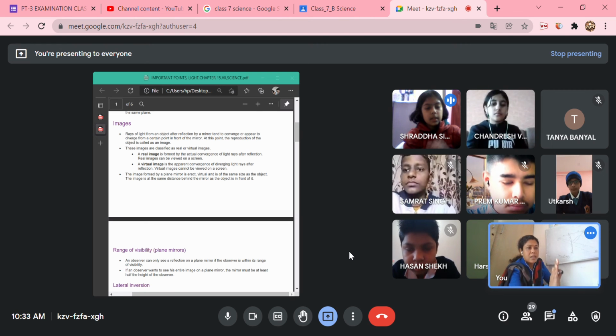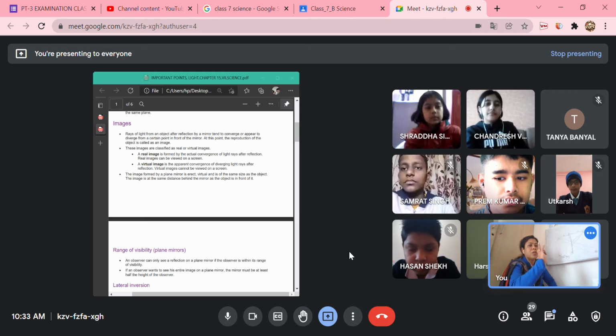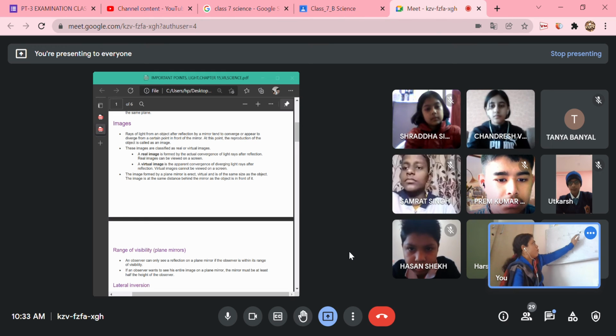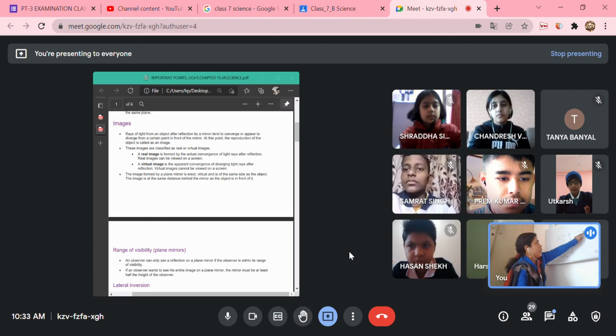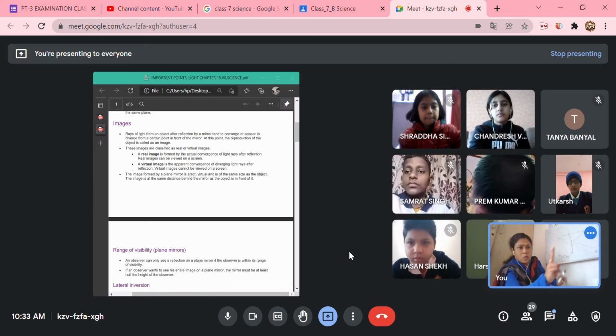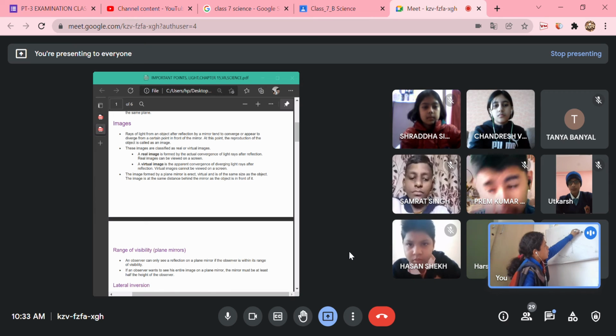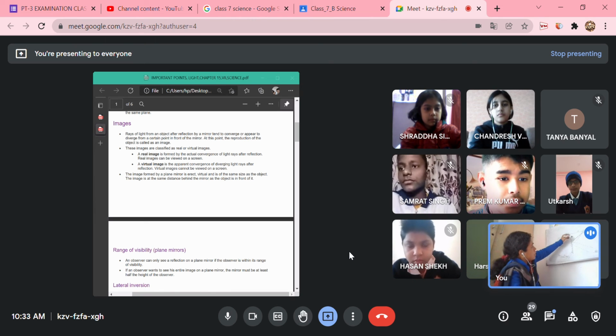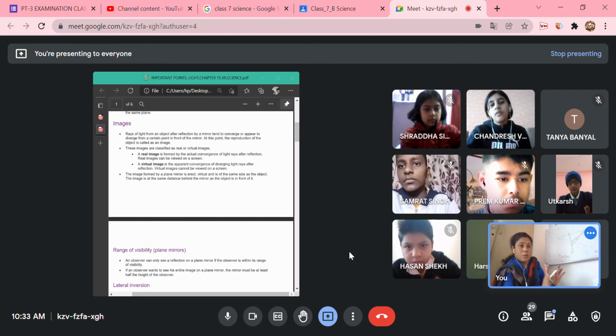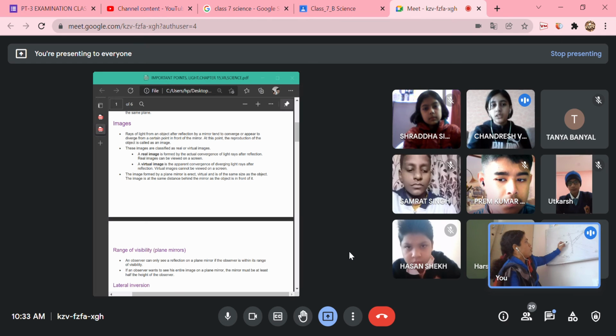We just see like this in case of a mirror only. So the object is over here. We are taking two rays only, over here. One ray is coming and falling over here and the other ray is coming and falling over here. These are the two rays. There may be many rays, because a beam of light is coming and falling on the object.